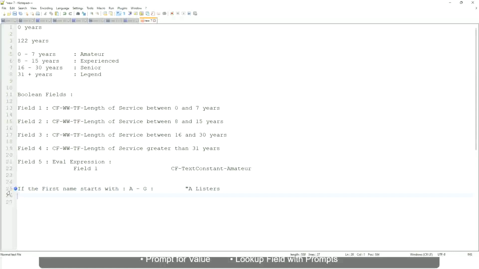Then similarly, if it is between H to maybe M, let's say H to P, then we will say "His Majesty".